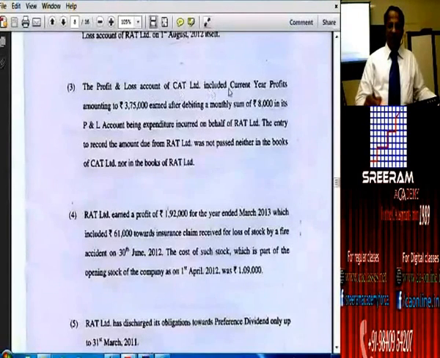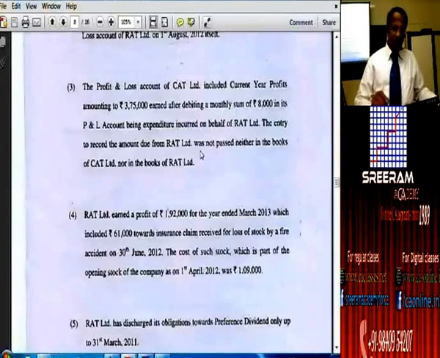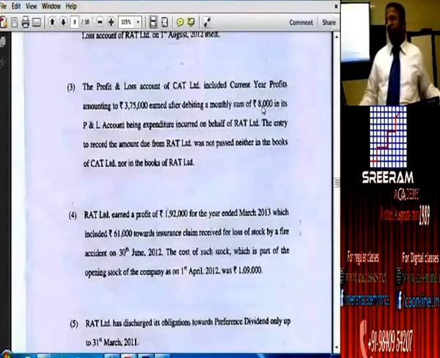Profit and loss account of CAT Limited included current year's profit of 3,75,000 after debiting a monthly sum of 8,000 in its P&L account, being expenditure incurred on behalf of RAT. The entry to record the amount due from RAT was not passed either in the books of CAT or in the books of RAT. We understand all the spirit. English is not a big issue now. Now, this 8,000 rupees per month is what they have said.